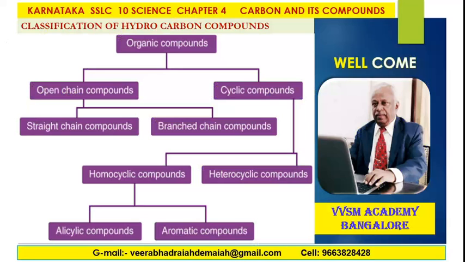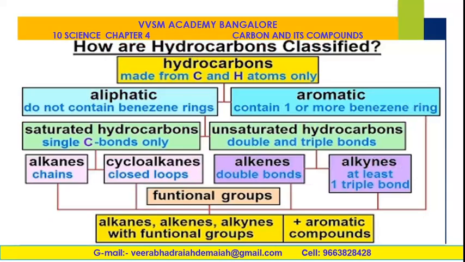Now, as far as the classification of hydrocarbons is concerned, the flow chart is given here. Organic compounds are classified into open chain and closed cyclic compounds. The open chain are further divided into straight chain compounds and branched chain compounds. The cyclic compounds are divided into homocyclic compounds and heterocyclic compounds. Then homocyclic compounds are further divided into alicyclic compounds and aromatic compounds. Let us discuss what they are.